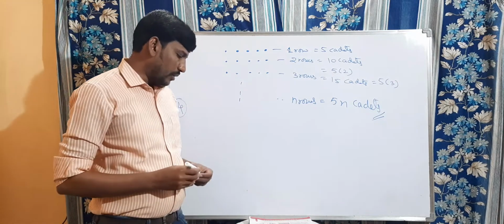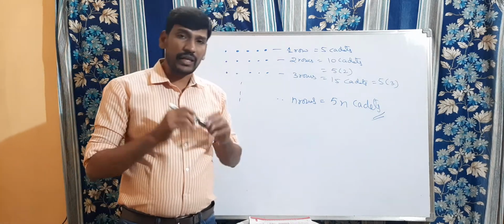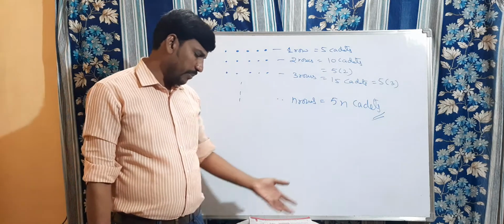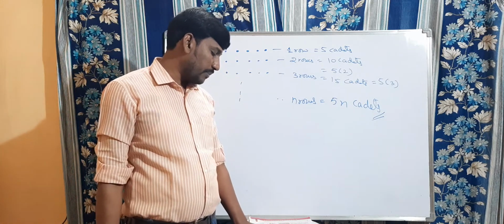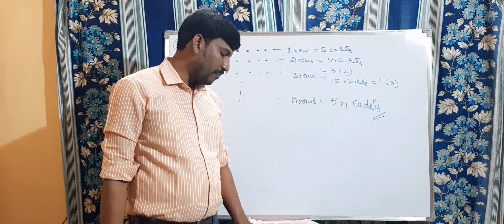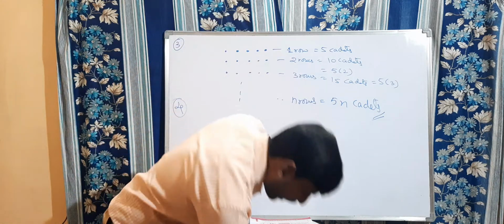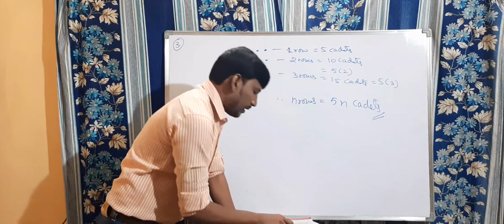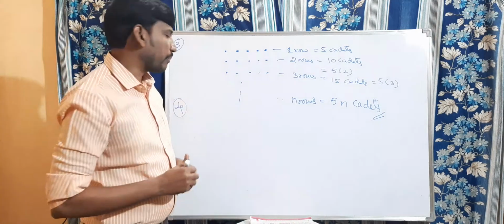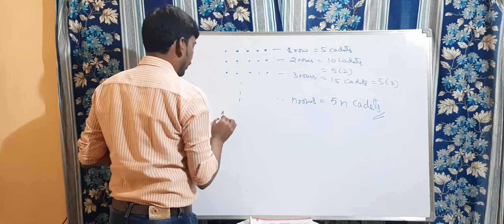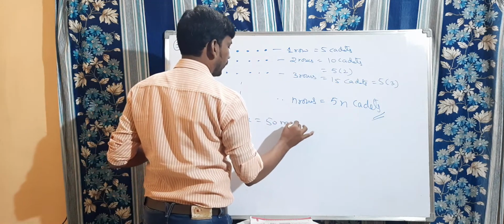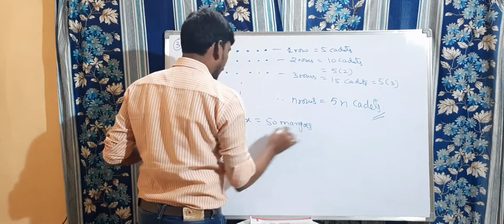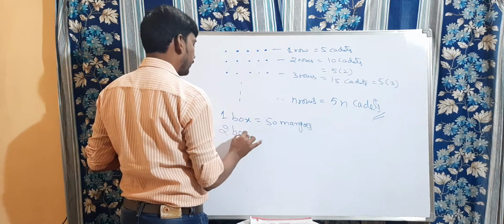Now let us discuss question number 4 also. Right? If there are 50 mangoes in a box, very simple question. How will you write the total number of mangoes in terms of the number of boxes? Suppose there are 50 mangoes in one box, right, children? Then in 2 boxes how many are there?